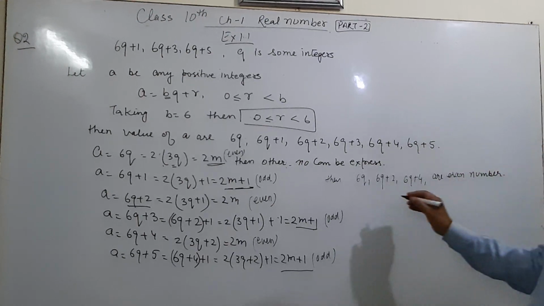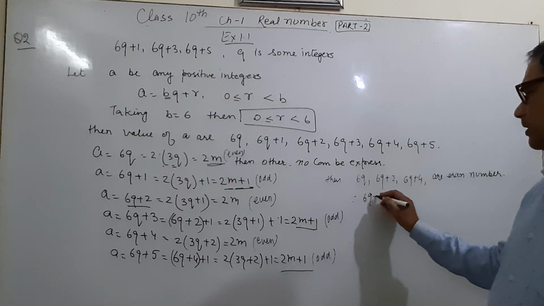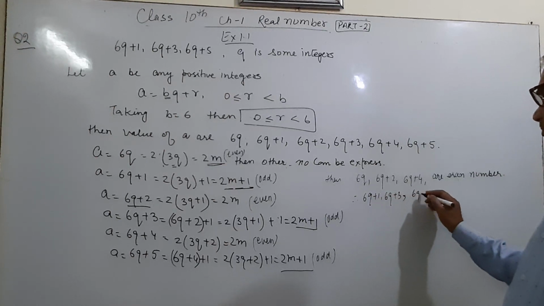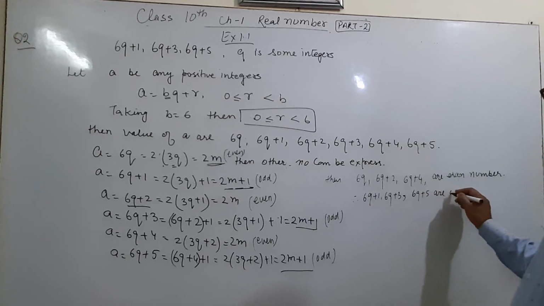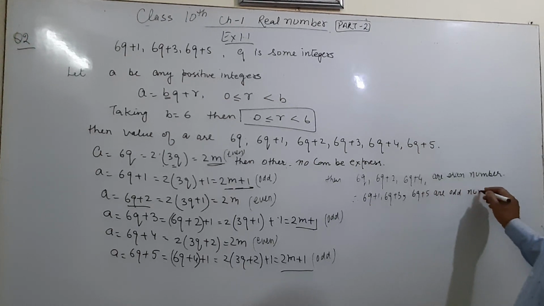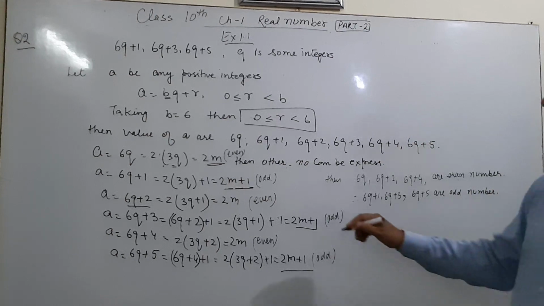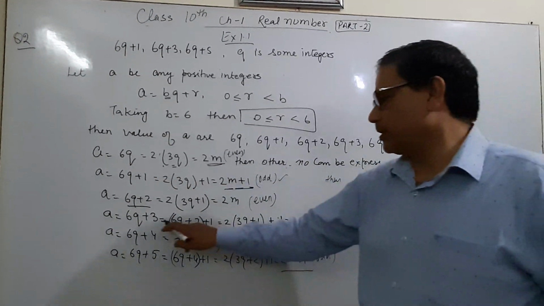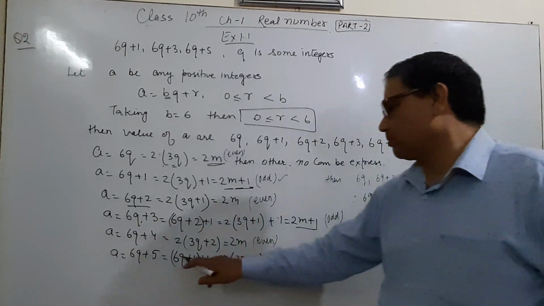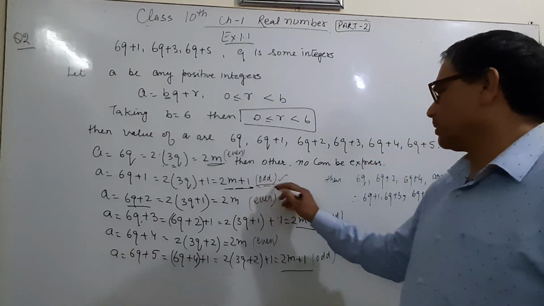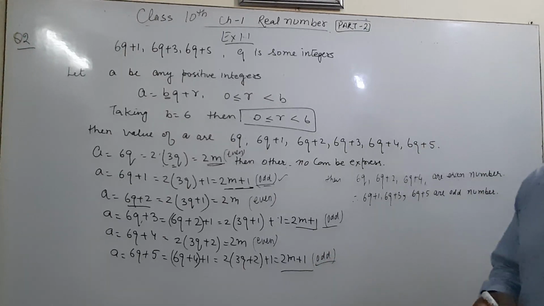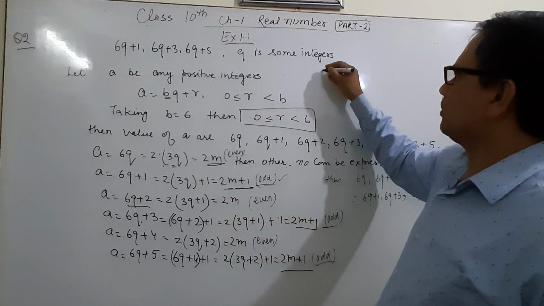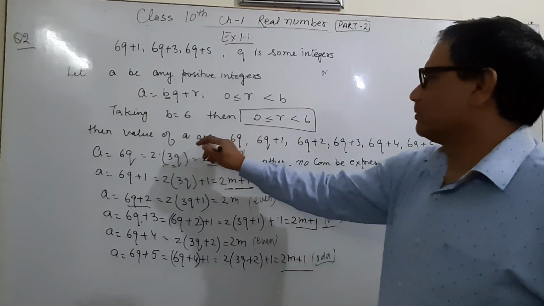Therefore 6q plus 1, 6q plus 3, 6q plus 5 are odd numbers. It is your answer. Or you can write also in short form, from the value here.